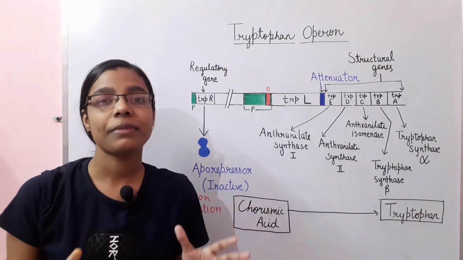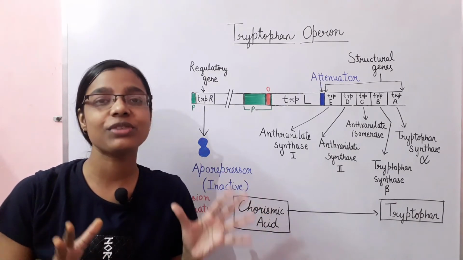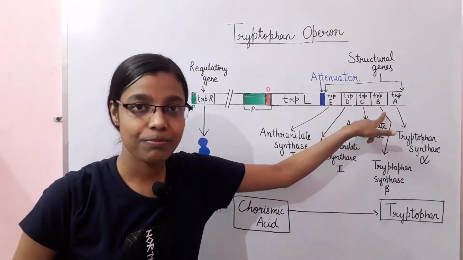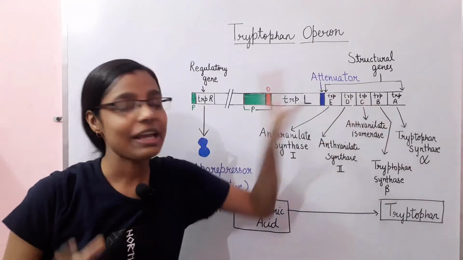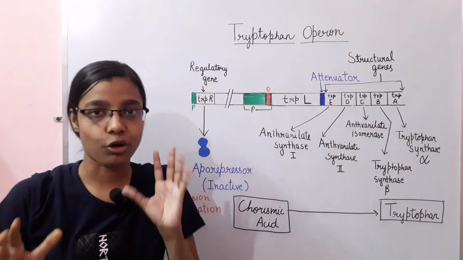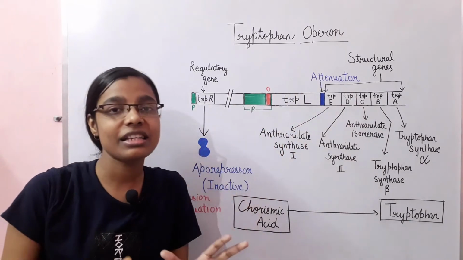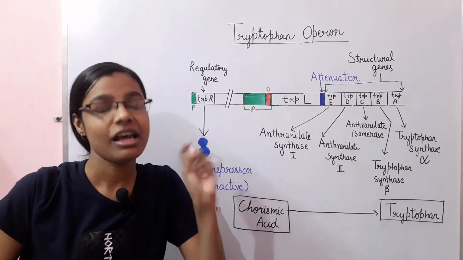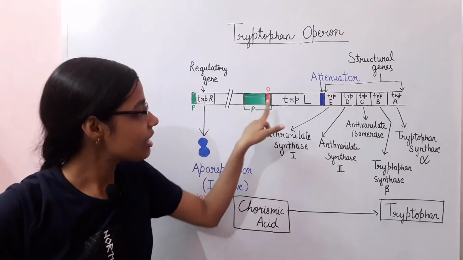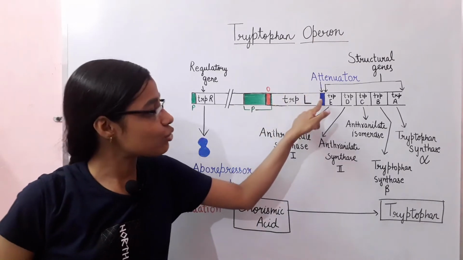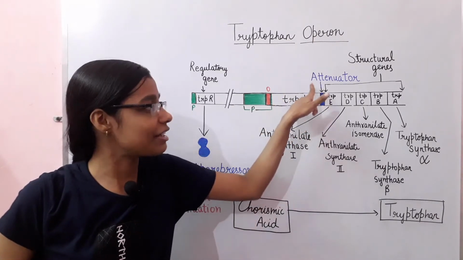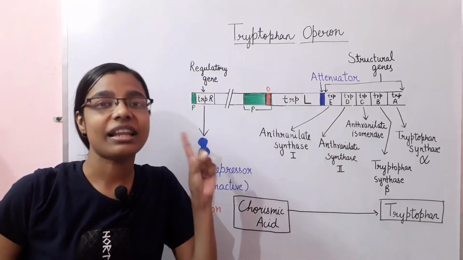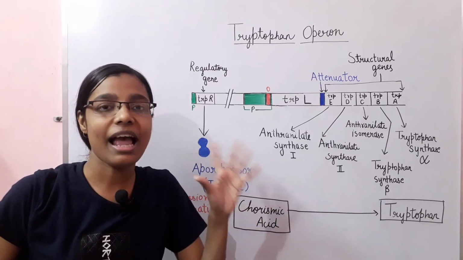The tryptophan operon basically consists of 5 structural genes which are mentioned as trpE, trpD, trpC, trpB and trpA. So these are the 5 structural genes within the tryptophan operon. Next to the structural genes is a region which is called the trpL region, and this region consists of 2 parts. The first one is the leader region, and next to it in the blue, as you can see, is the attenuator. So the trpL consists of 2 portions: the first is the leader region and the second is the attenuator.